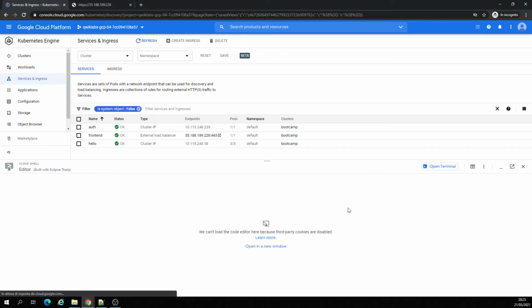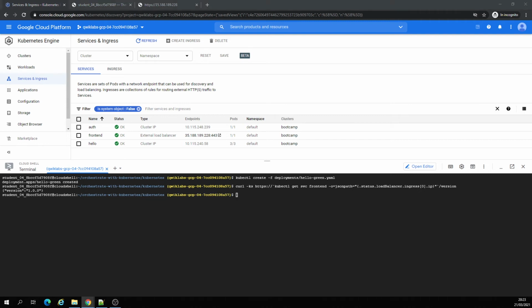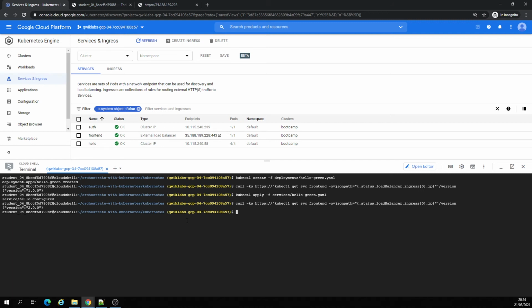I'm going to open the editor, then I can show the code itself later. I'm going to deploy the hello green. Okay. And now let's execute this command for getting the version. Okay. Now I'm going to run a service hello green. And I'm going to curl also the version of it. Alright, so different versions.